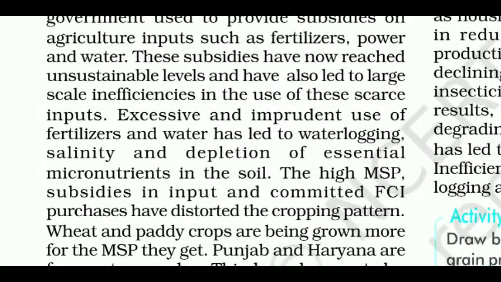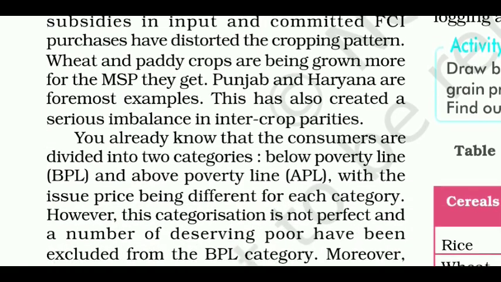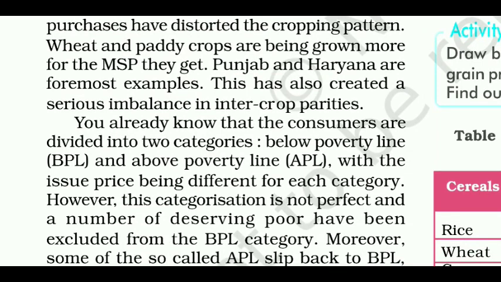These subsidies have now reached unsustainable levels and have also led to large-scale inefficiencies in the use of these scarce inputs. Excessive and imprudent use of fertilizers and water has led to waterlogging, salinity and depletion of essential micronutrients in the soil. The high MSP, subsidies in input and committed FCI purchases have distorted the cropping pattern. Wheat and paddy crops are being grown more for the MSP they get. Punjab and Haryana are foremost examples. This has also created a serious imbalance in intercrop parities.